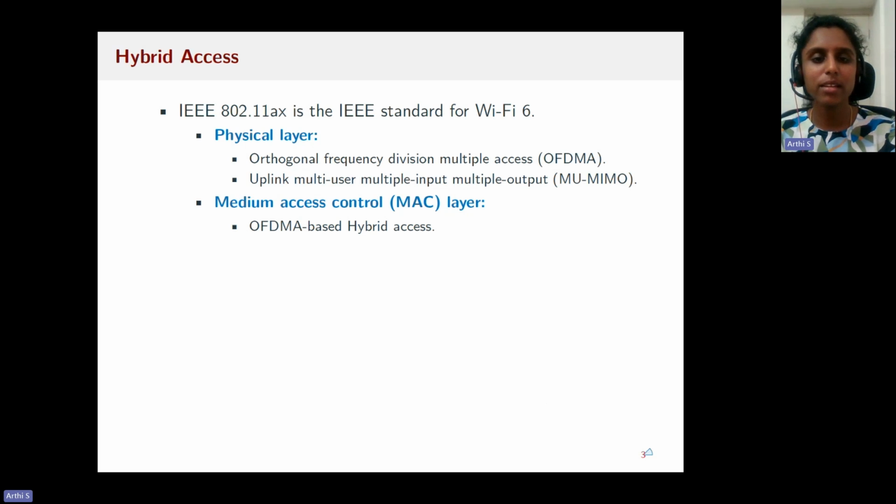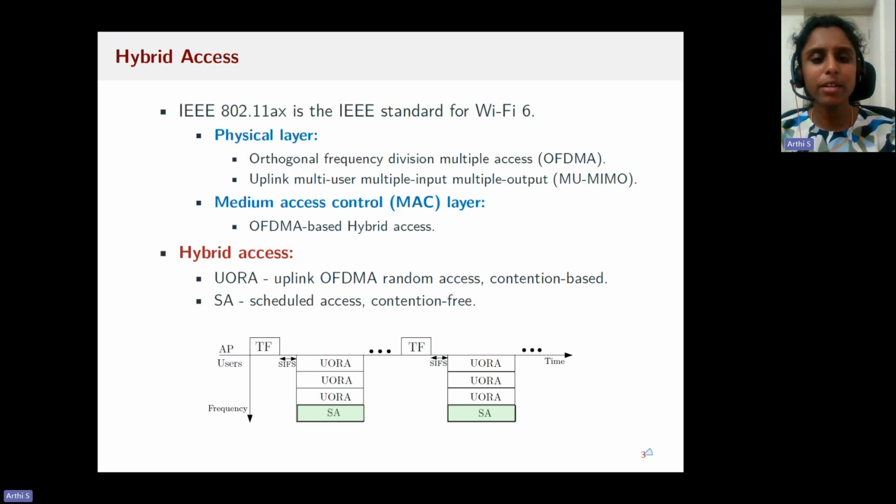In physical layer, Wi-Fi 6 introduced orthogonal frequency division multiple access and uplink multi-user multiple input multiple output capabilities. And in the medium access control layer, it introduced OFDMA-based hybrid access. Hybrid access is a combination of contention-based uplink OFDMA random access and contention-free scheduled access.